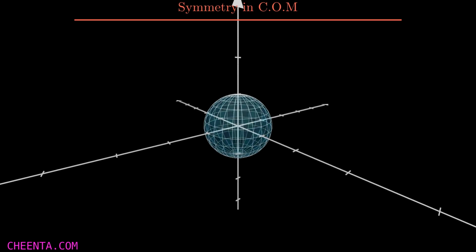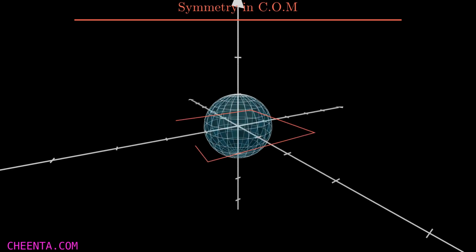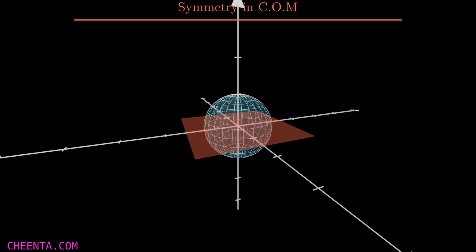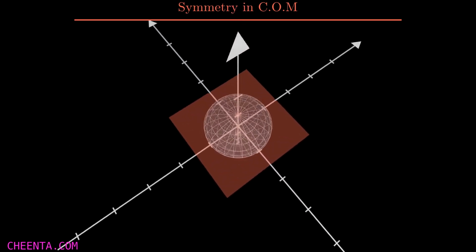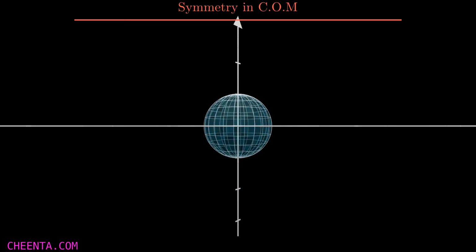Now if it has a plane of symmetry, like in this case this red plane, then the center of mass of this body will be on this plane. This symmetry idea of center of mass is very important, and always remember this. It will help you in solving many problems.